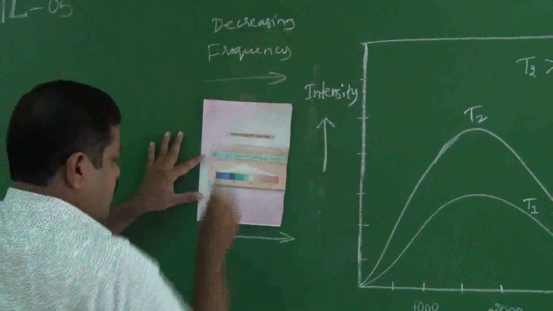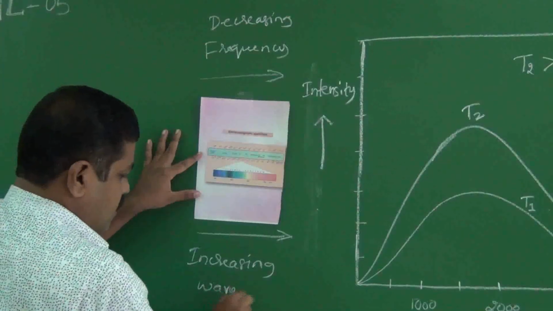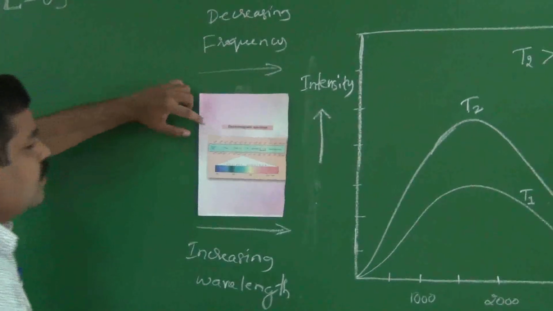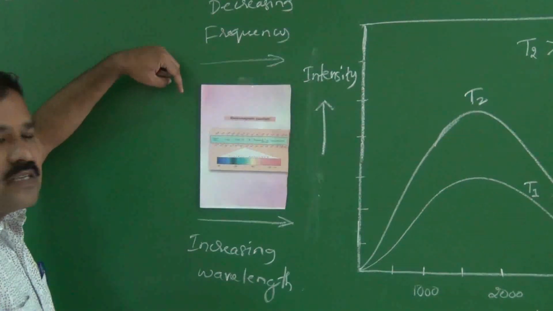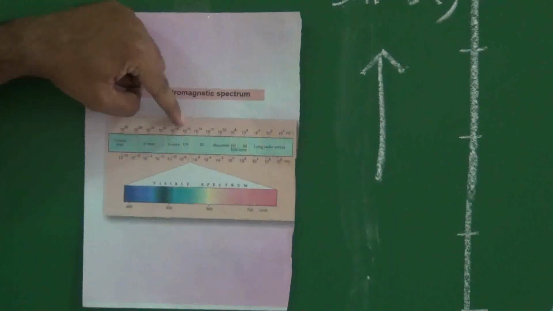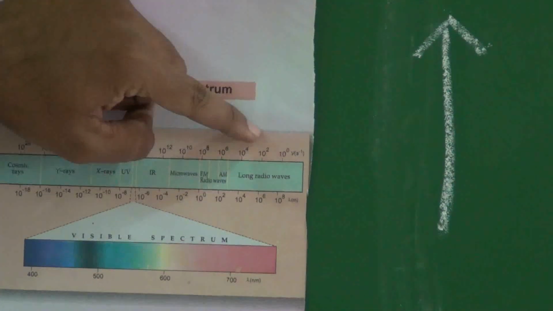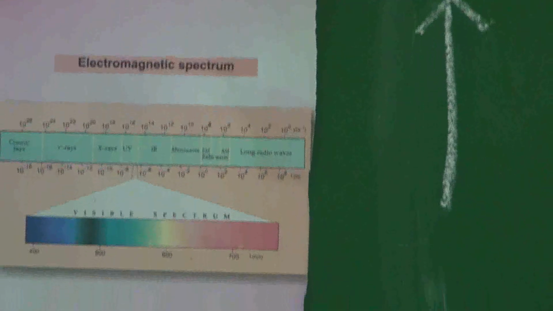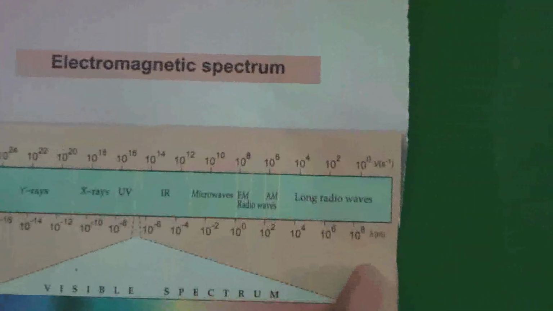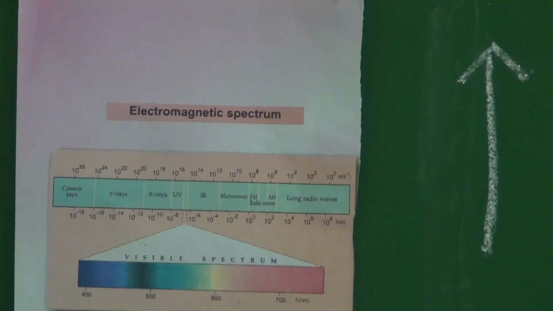Decreasing frequency and increasing wavelength. Okay, increasing wavelength. That means the various electromagnetic radiations like cosmic rays, gamma rays, X rays, UV rays, IR rays, microwaves, and radio waves and long radio waves, how they are arranged? According to their increasing wavelength. What you are observing here, 10 raised to minus 18 to 10 raised to plus 8. Increasing wavelength and decreasing frequency is called electromagnetic spectrum.